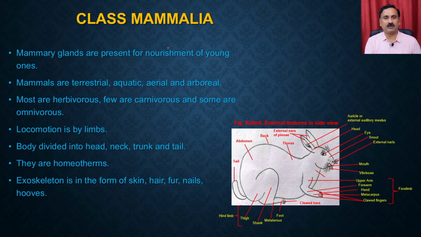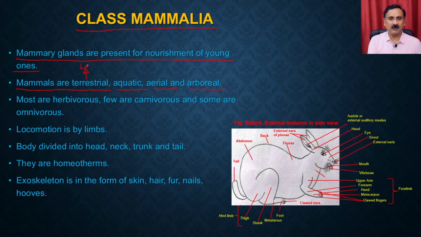Now let's move on to the next class, which is called Mammalia. These mammary glands are present for the nutrition of the young ones. So these are a unique class of animals which contain the mammary glands for giving nutrition to their young ones. Mammals are terrestrial, aquatic, aerial and arboreal.